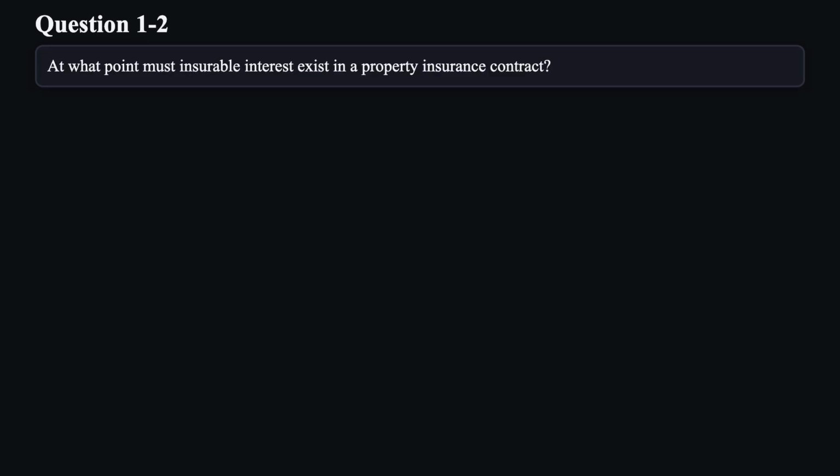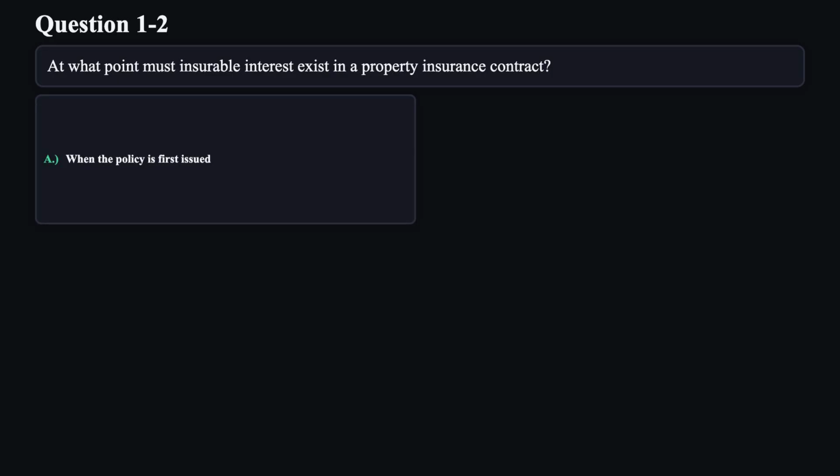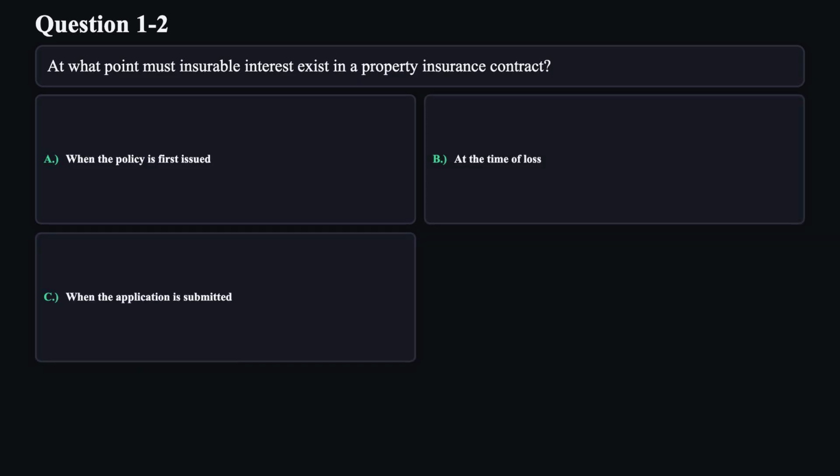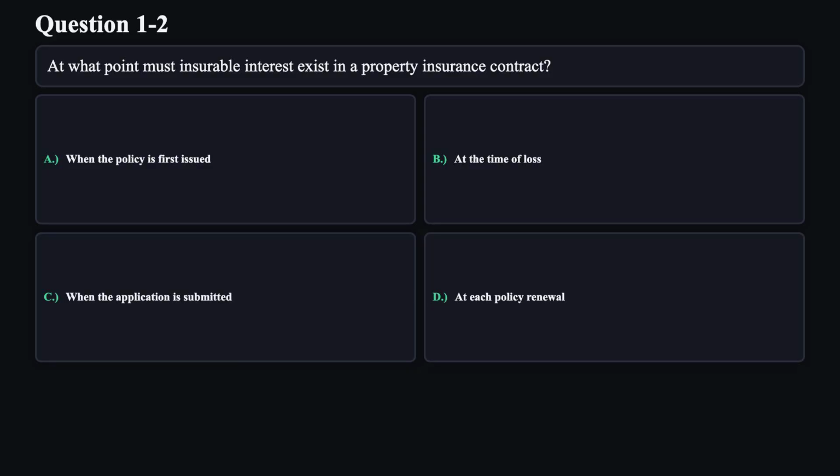Question 2. At what point must insurable interest exist in a property insurance contract? A. When the policy is first issued. B. At the time of loss. C. When the application is submitted. D. At each policy renewal.